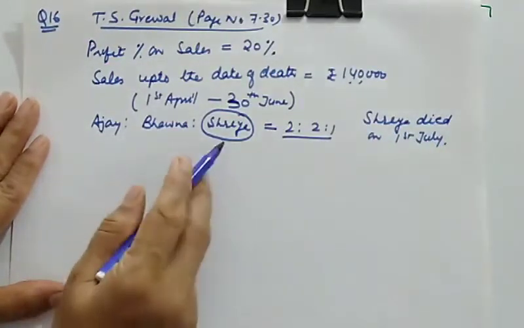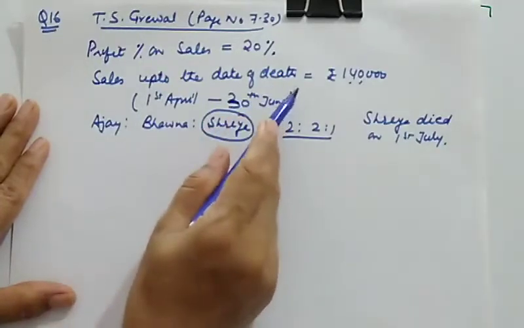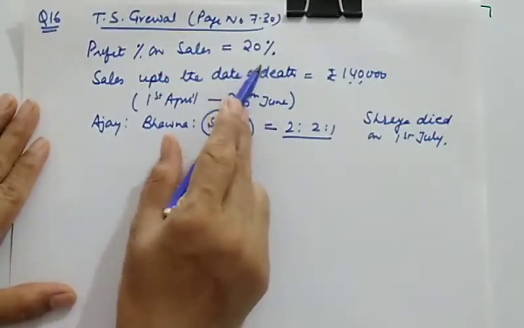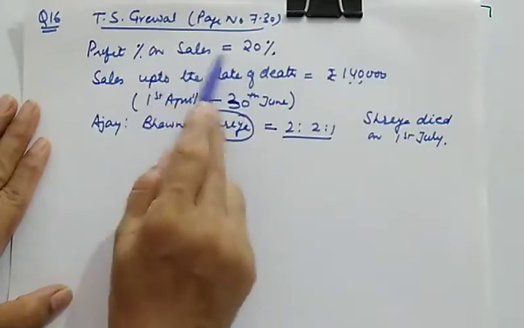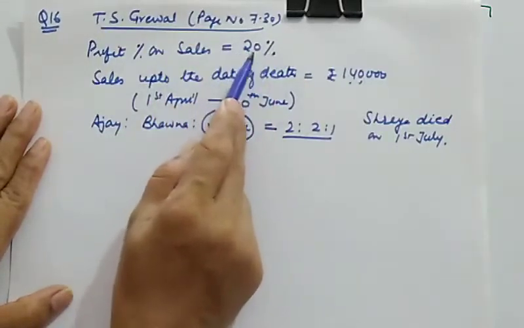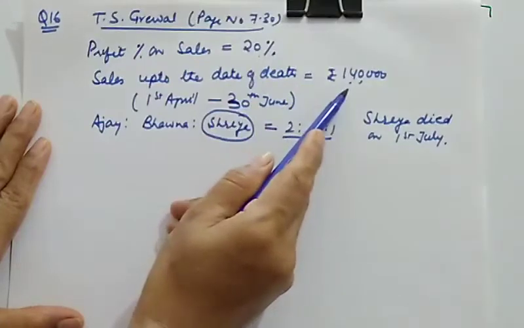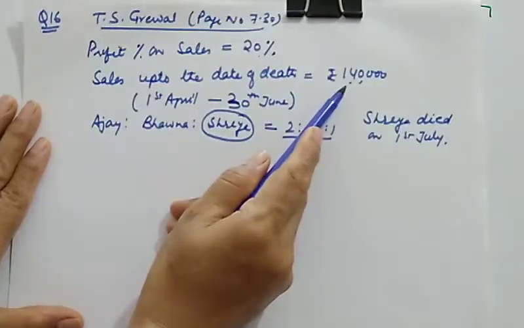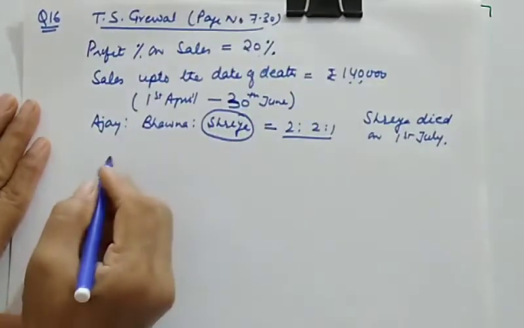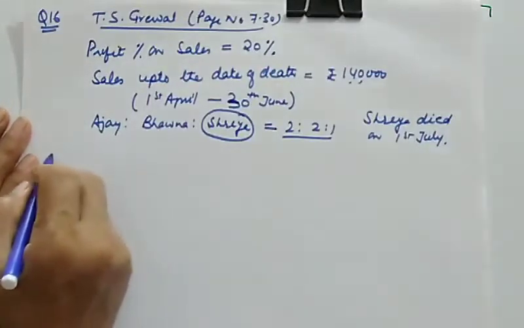So how do we need to deal with this? Here we don't require last year sale, because the percentage of profit on sale is given to us as 20%. So we can directly apply this percentage on current year's sale. So here we will be making a little modification in the formula.